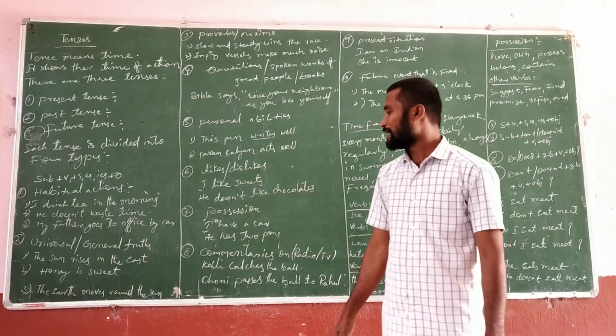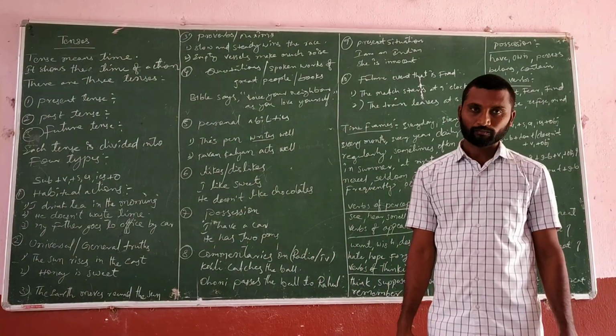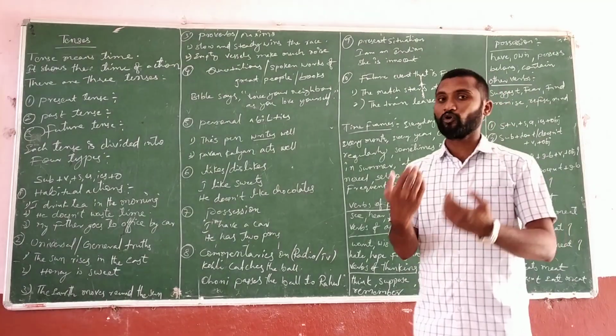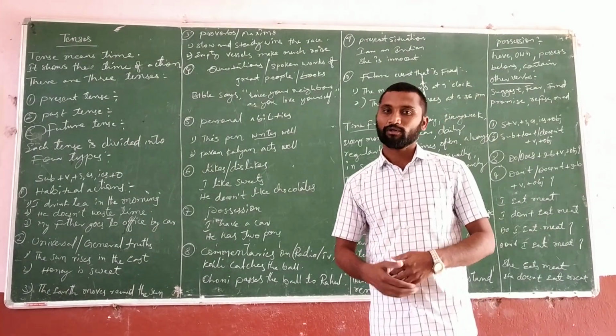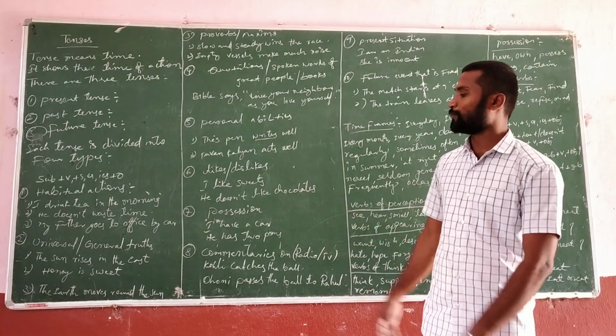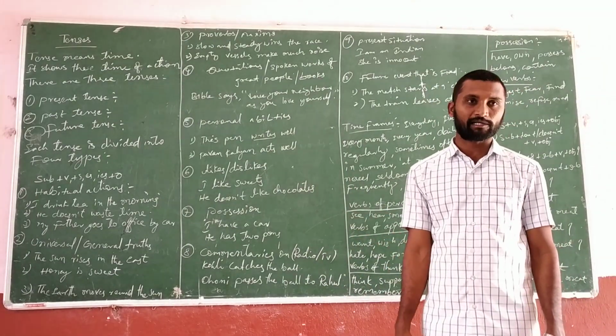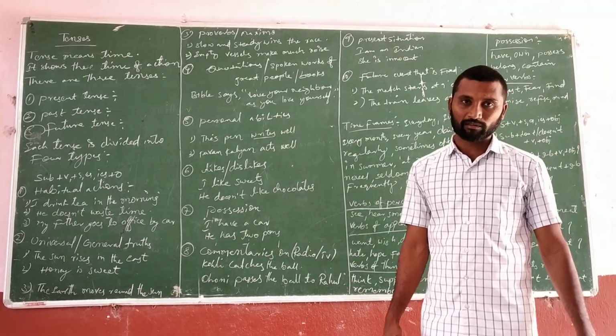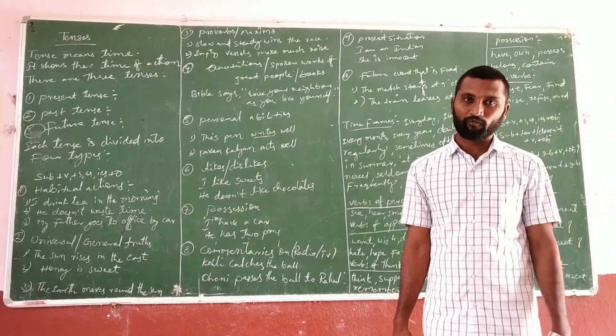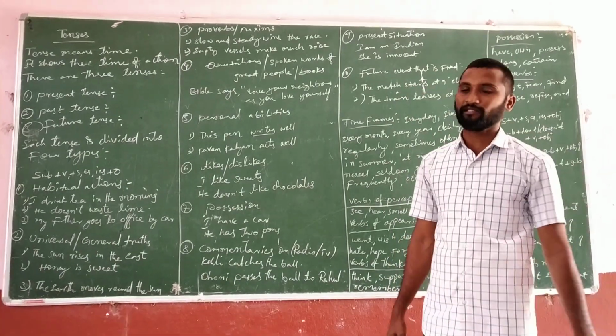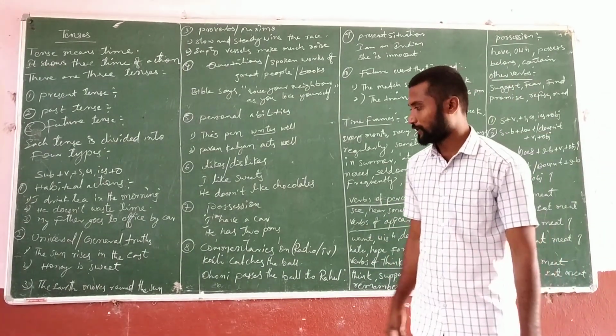And he doesn't like chocolates. If you don't like something, you can also use simple present, like he doesn't like chocolates, she doesn't like the car, and he doesn't like the breakfast, and she doesn't like the room. In this way we can express.